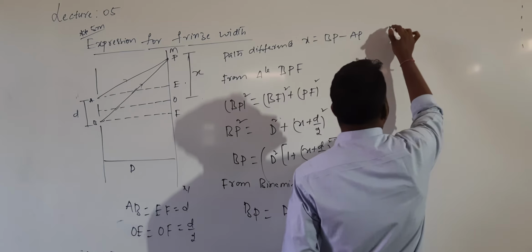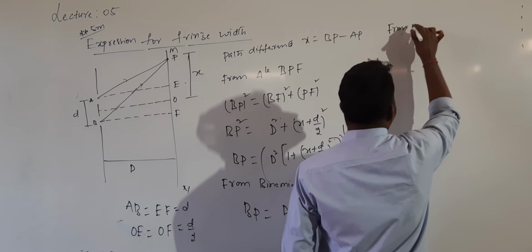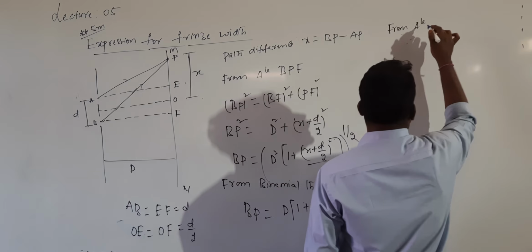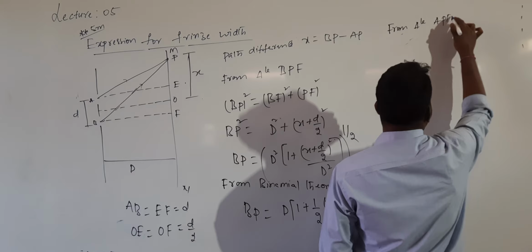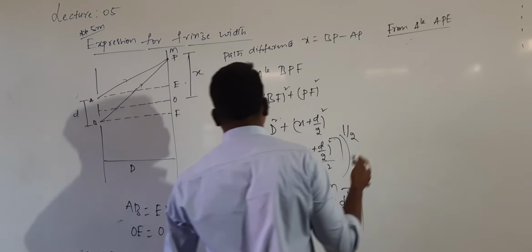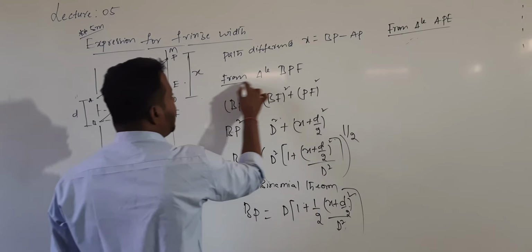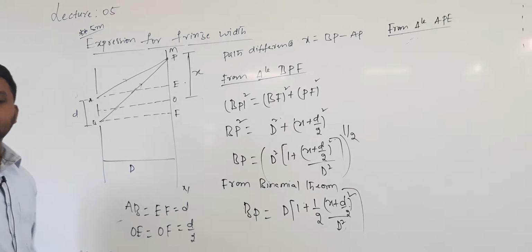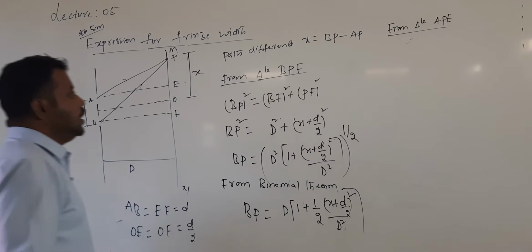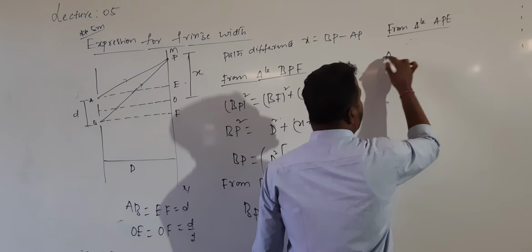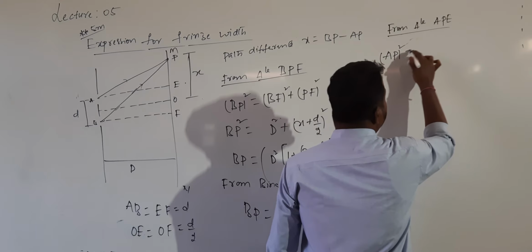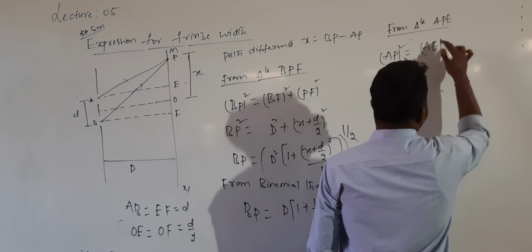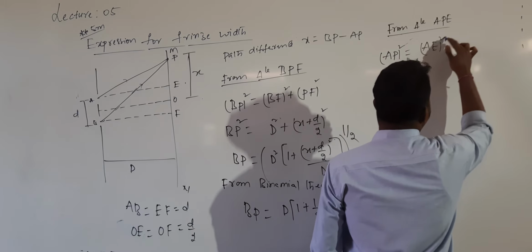Similarly, from which triangle? I will consider the triangle APE. It is also a right angle triangle. This earlier one was from the triangle BPF. From the triangle APE, which one is the hypotenuse? AP. So I can write AP whole square is equal to AE whole square plus PE whole square.